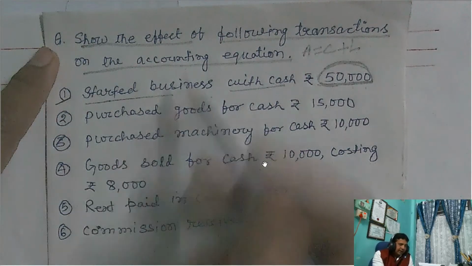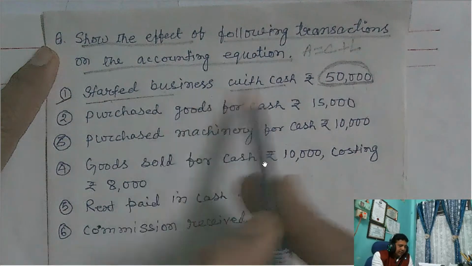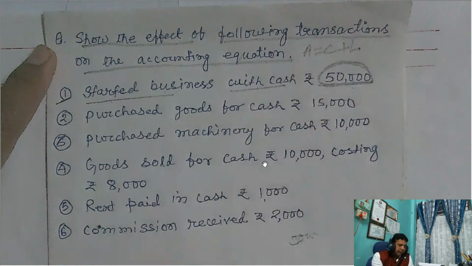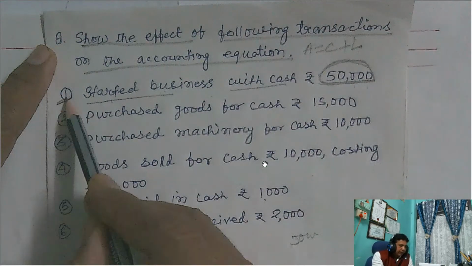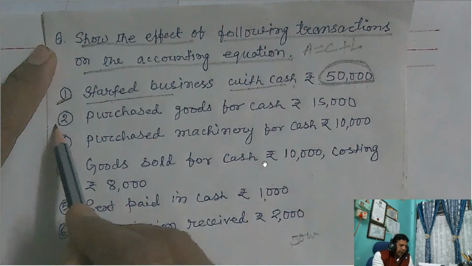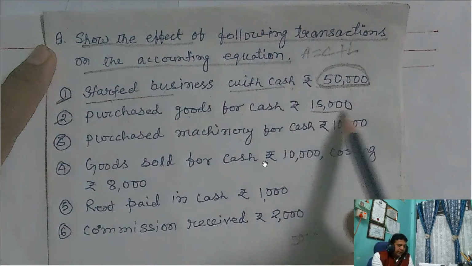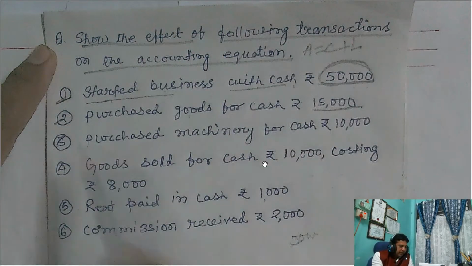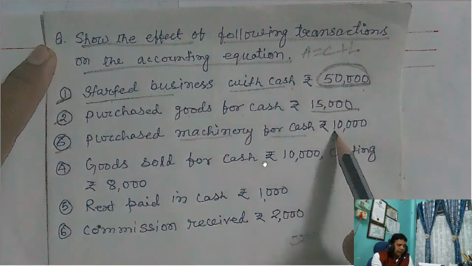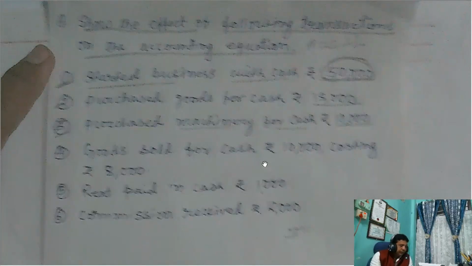Now suppose that these are the business transactions, and with these business transactions we have to prepare the accounting equation. Number one I have taken here is started business with cash. Second transaction, purchased goods for cash rupees 15,000. Third transaction, purchased machinery for cash rupees 50,000. All right, so this machinery. Next,